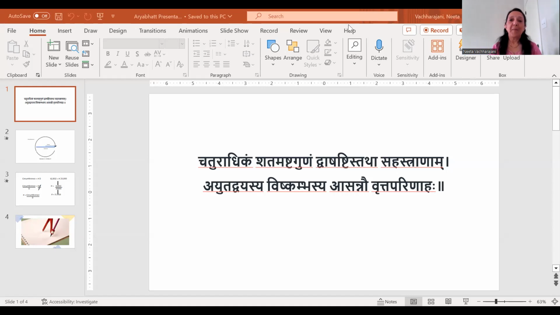One thing, this is mathematics, and then this is in Sanskrit. So, of course, it is difficult to understand. But let's start at the very basic word that we already know. We know the word shatam. Shatam means 100. Chaturadhikam, chatuhu adhikam, 4 more. So 4 more than 100.